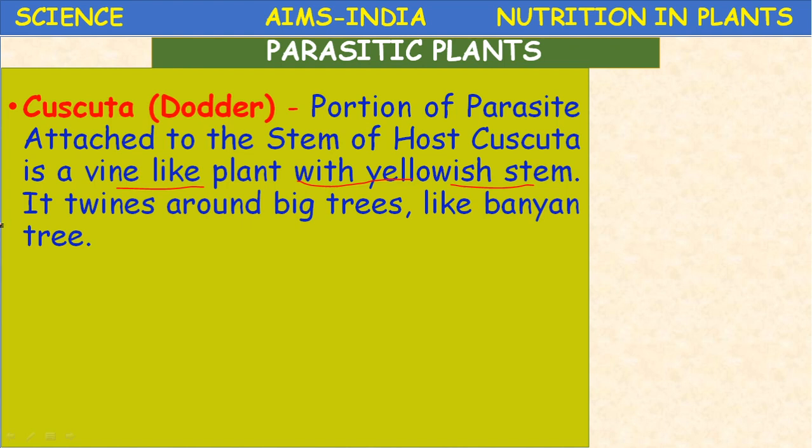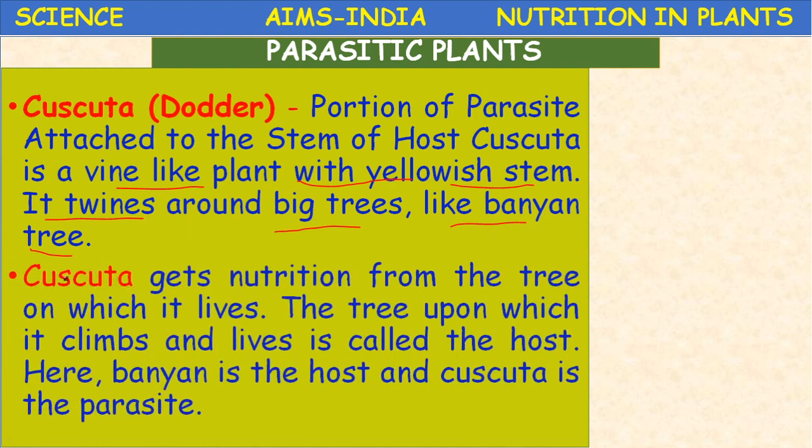It twines, like a twiner. Being weak-stemmed, it twines around big trees like neem or banyan. The hosts of this Cuscuta are very large trees.